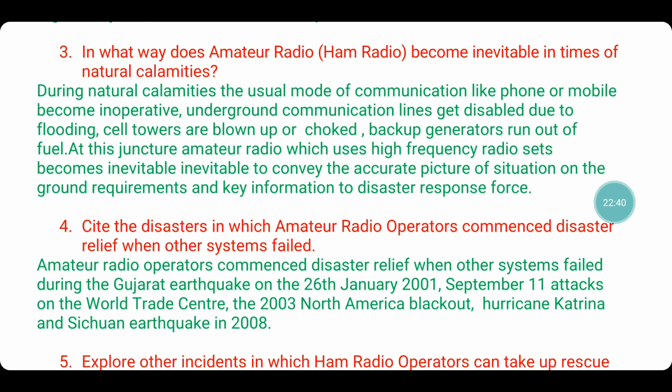On to the third question. In what way does amateur radio become inevitable in times of natural calamities? How it becomes the source of communication, how it becomes necessary. Inevitable means necessary, essential. During natural calamities, the usual mode of communication like phone or mobile become inoperative. Inoperative means not working. Underground communication lines get disabled due to flooding. Cell towers are blown up or choked. Backup generators run out of fuel.